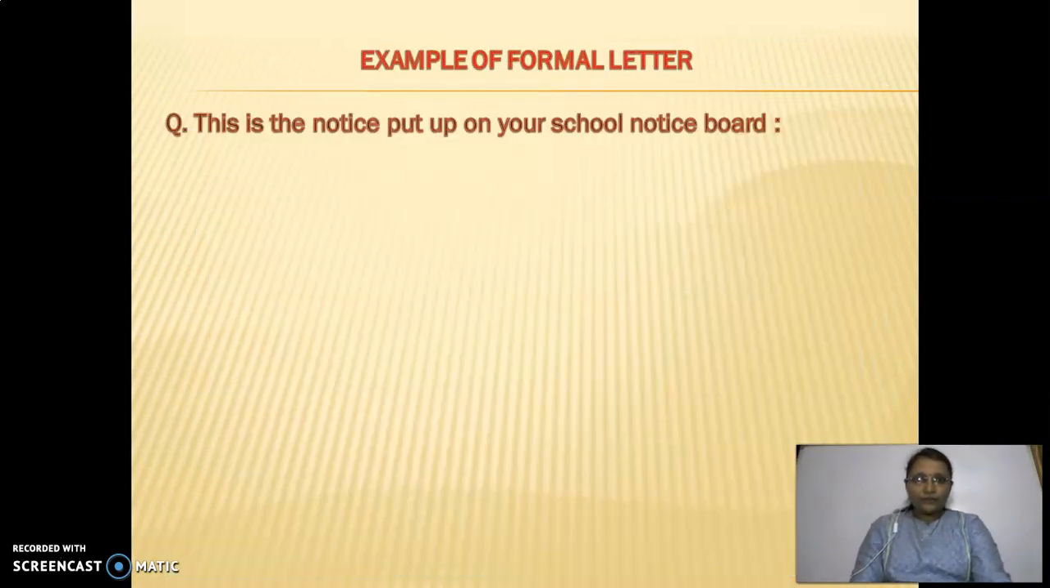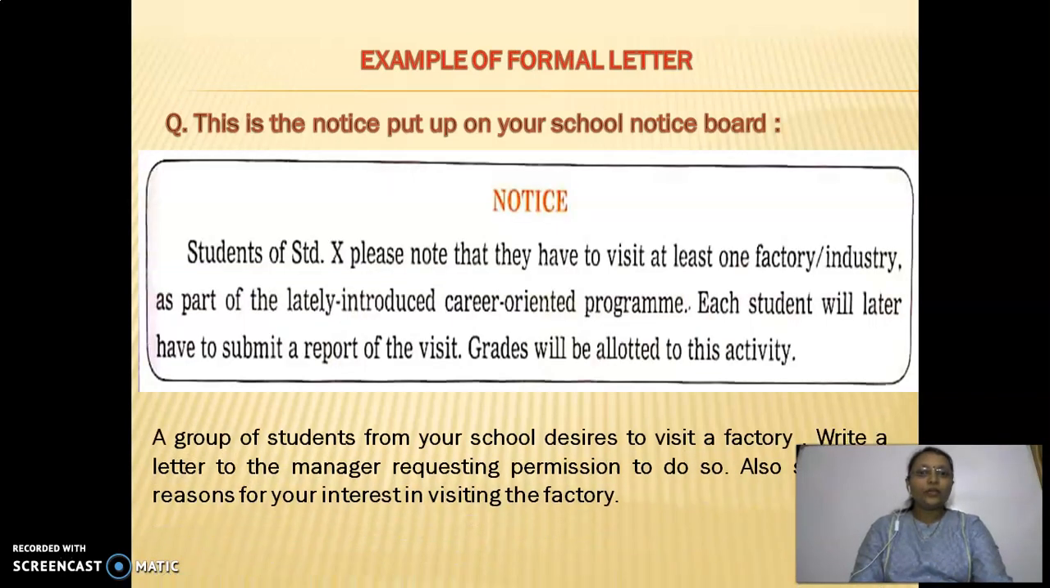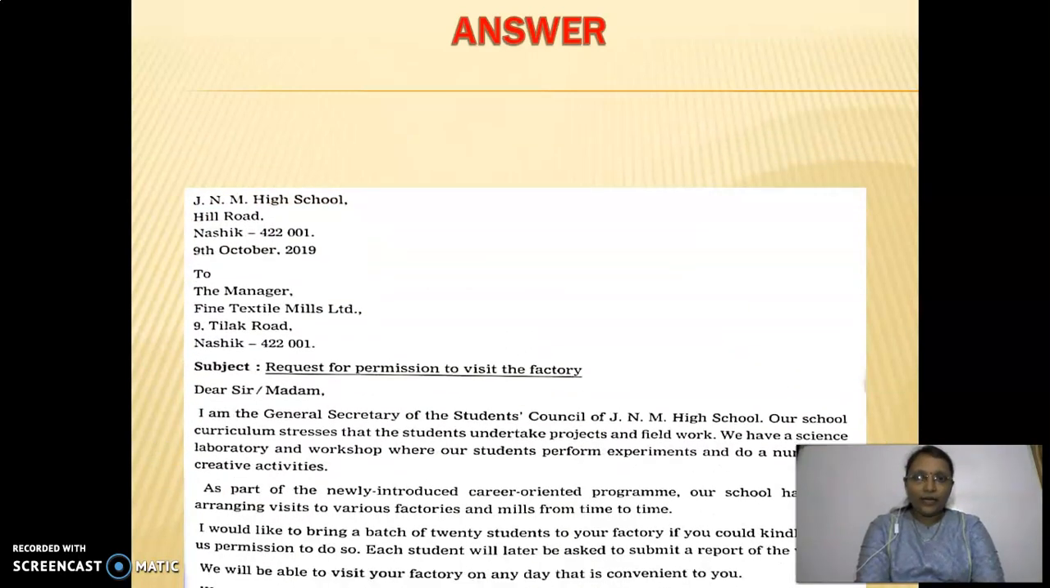Again, one question is there. This is the notice put up on your school notice board. The notice is given and the question is there. You have to write a letter to the manager requesting permission to do so. It is a letter where you have to write to the manager, to visit at least one factory or industry. So for permission you have to write this. It is a formal type of letter. And see, the answer is given here, how you have to write the letter.